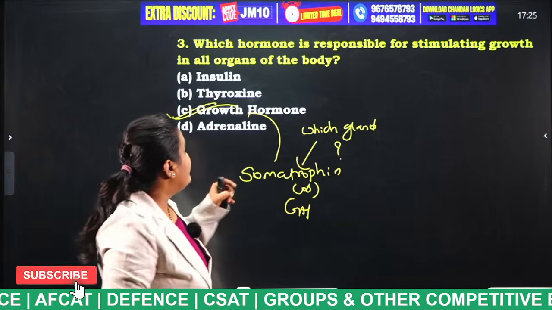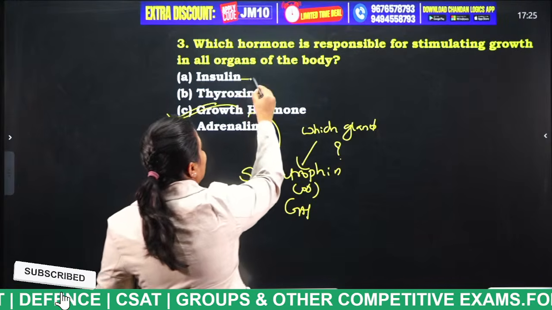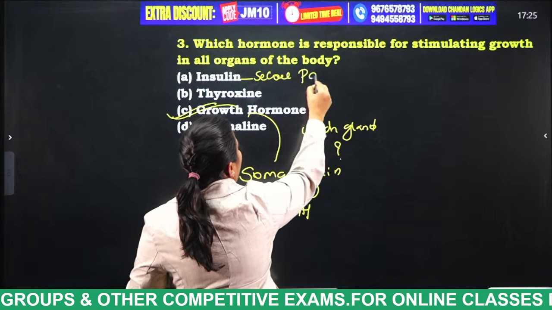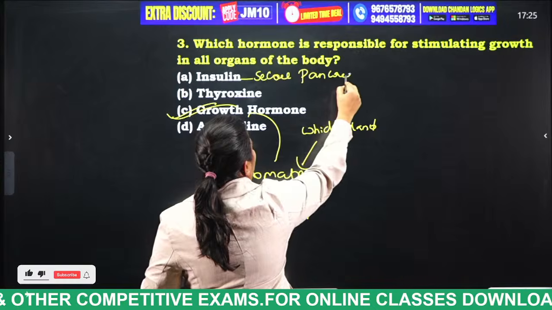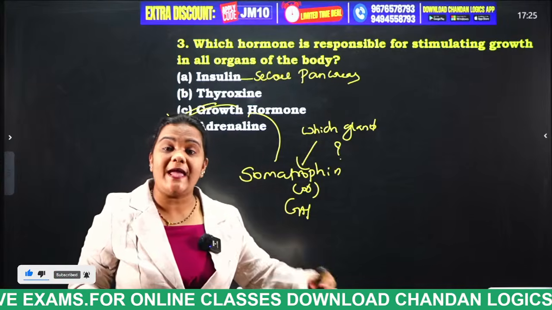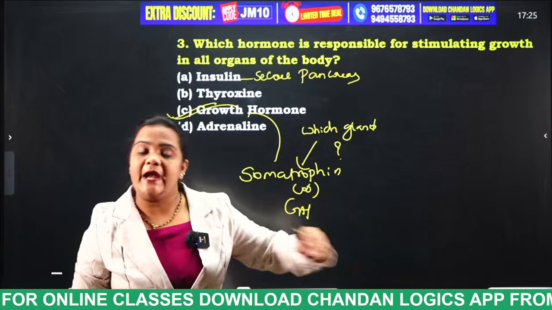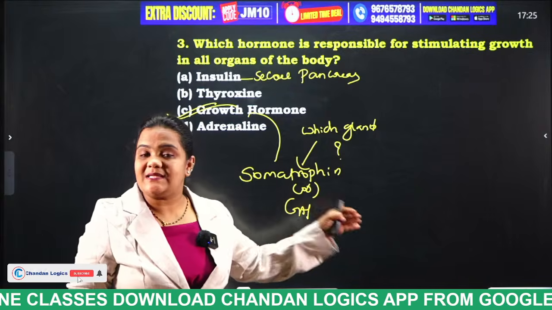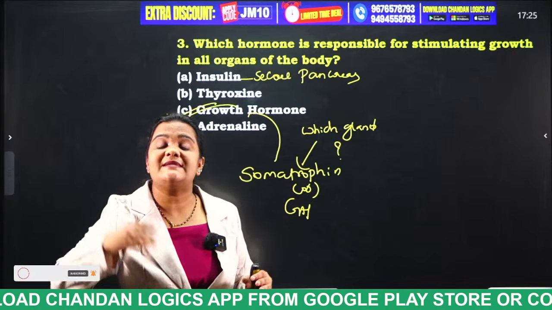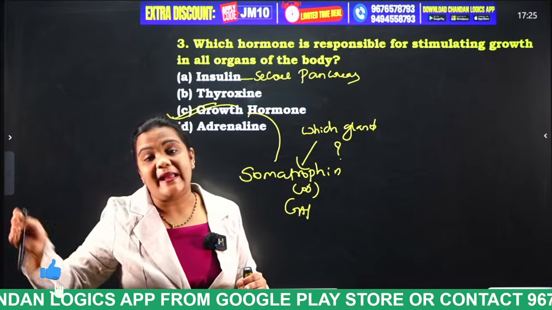So what about insulin? Insulin is secreted by the pancreas. The pancreas is the only organ in our body which acts as both an exocrine gland as well as an endocrine gland. Endocrine glands secrete hormones, and exocrine glands secrete things like sweat and enzymes.